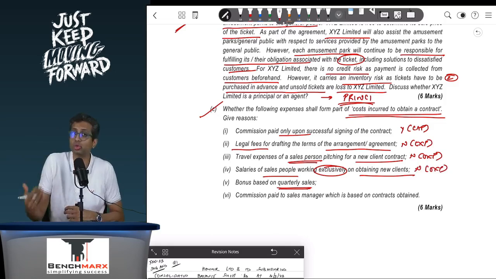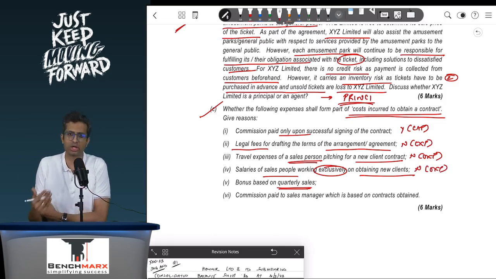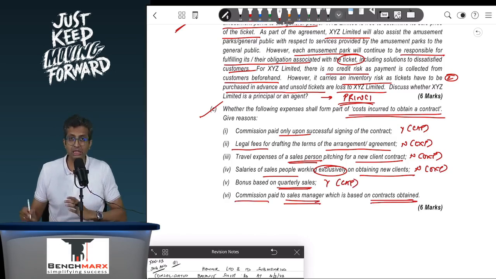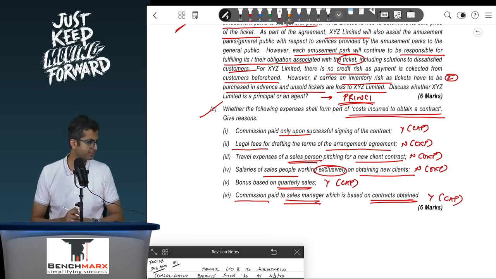Bonus payable on quarterly sales. Remember, sales would usually happen only if you get the contract, will not happen if you don't get the contract, and hence this can be, yes, contract acquisition cost, which will be capitalized. And commission paid to the sales manager, which is based on contracts obtained. Very clearly, given that this is based on contracts obtained, yes, this will be capitalized.